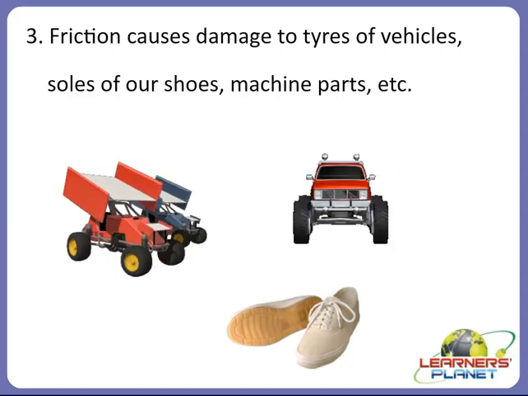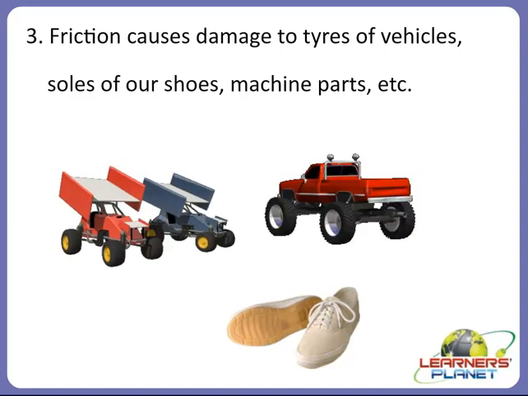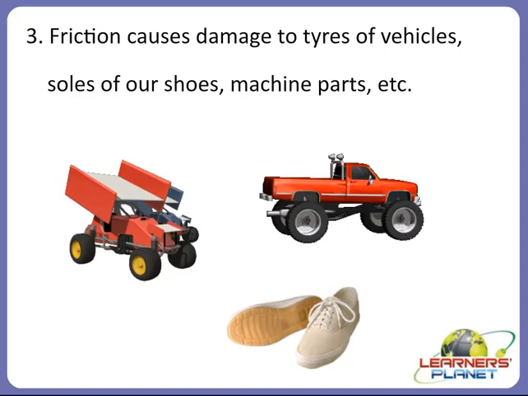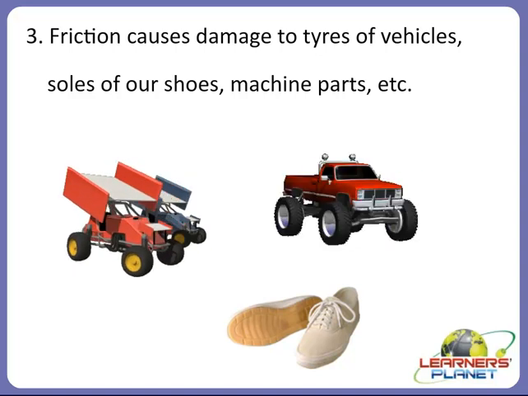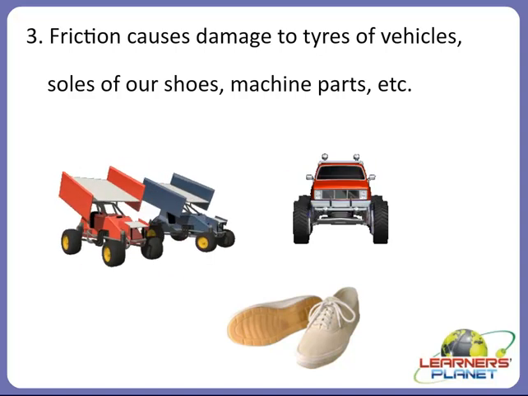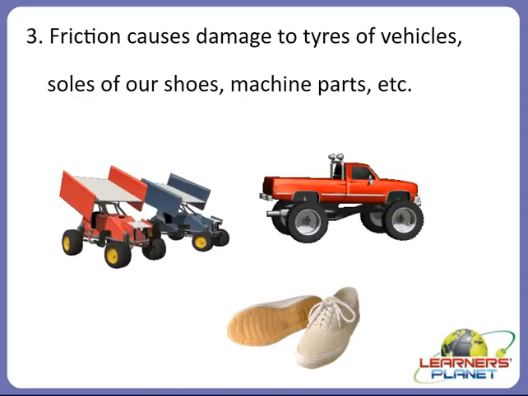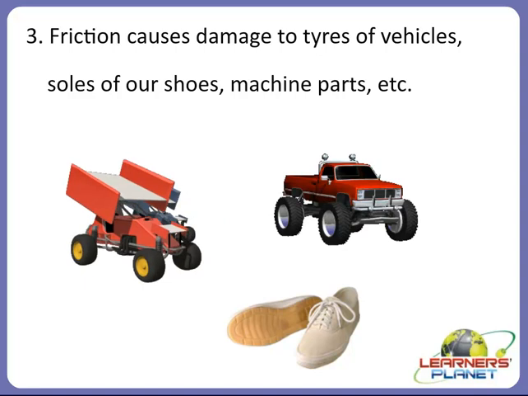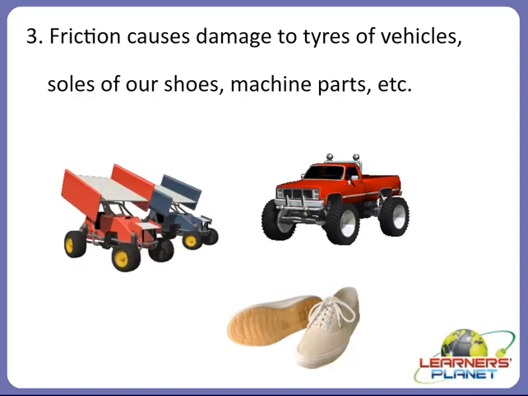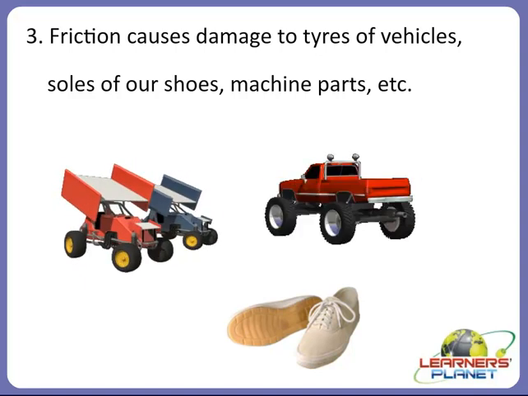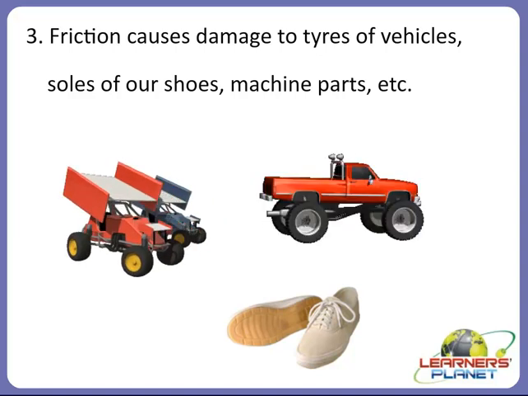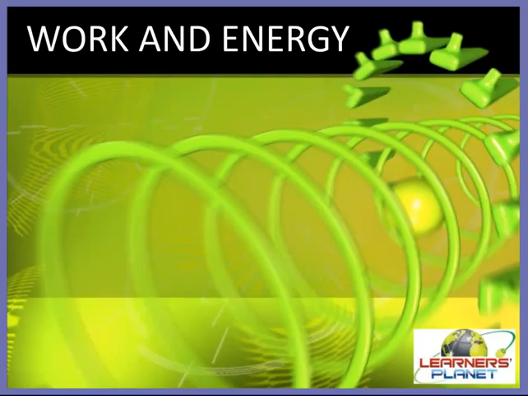Friction causes damage to tires of vehicles, soles of our shoes, machine parts, etc. Due to friction, we have to exert more power in machines. Our tires get damaged, the soles of our shoes get damaged. So this is also one disadvantage of friction, right?